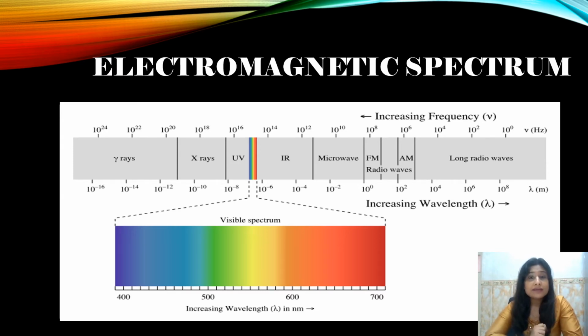When we see the left side of the spectrum, we see the radiations that have higher frequencies and shorter wavelengths. Now these radiations are harmful because the energy associated with them is also high. These radiations include the X-rays, the UV rays, and the gamma rays.